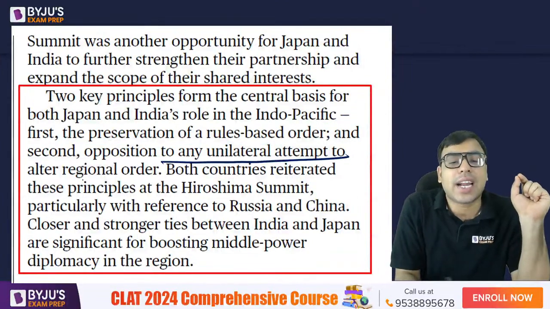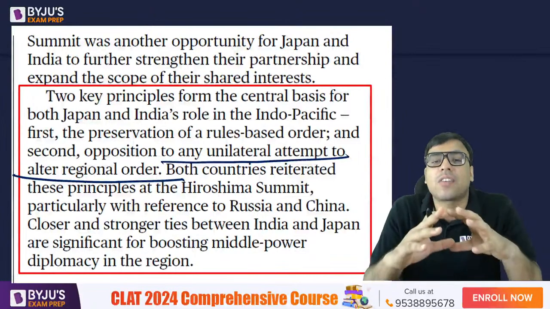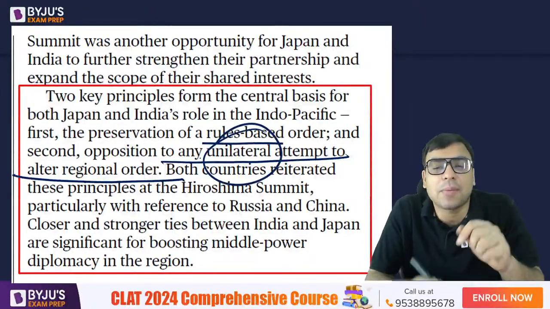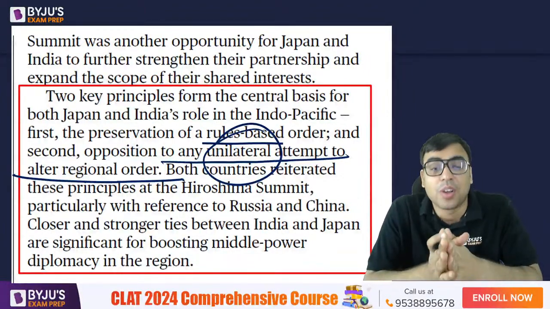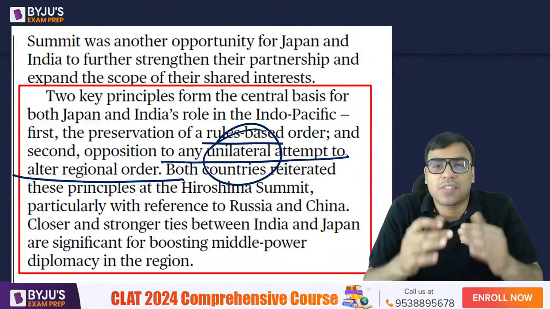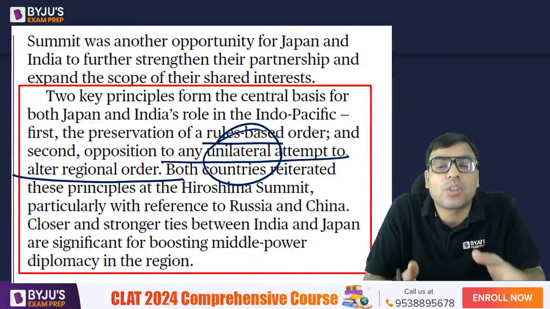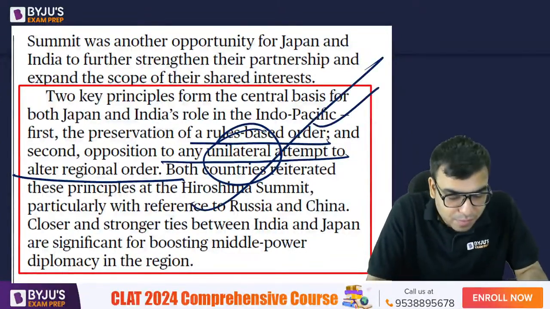Opposition to any unilateral attempt to alter the regional order. Means if we want to change any treaty or agreement, both the nations together should be doing it. एक साइड से नहीं कि हम अपने मन से एक बंदा जो है एक कंट्री चेंज कर दिया कि हम ऐसे नहीं, ऐसे रूल फॉलो करेंगे. No, both the nations together, if they want to change some rule regarding interaction or trade, both the nations should together agree on it, है ना? So that is what it says.